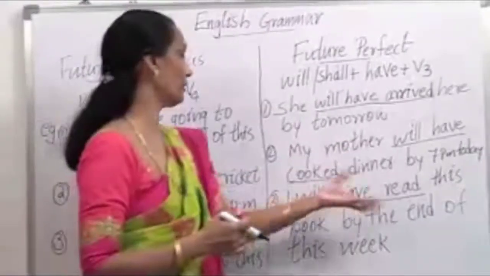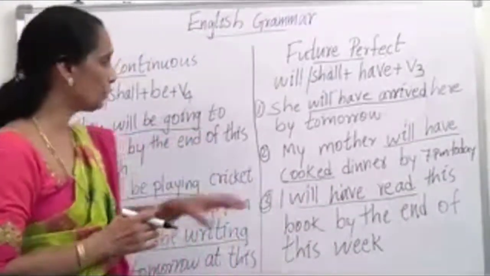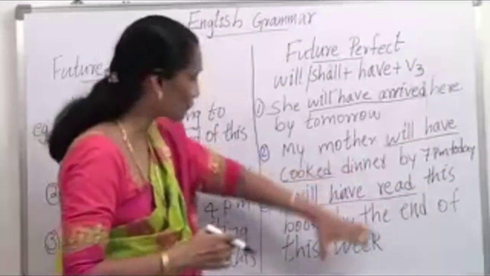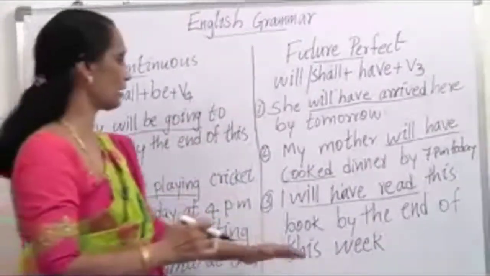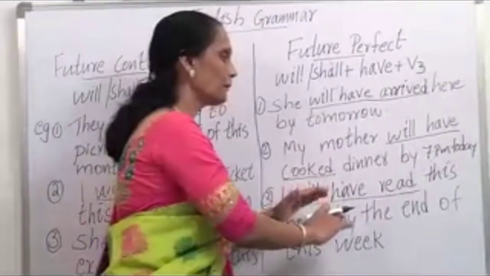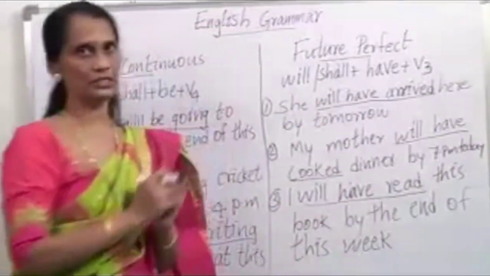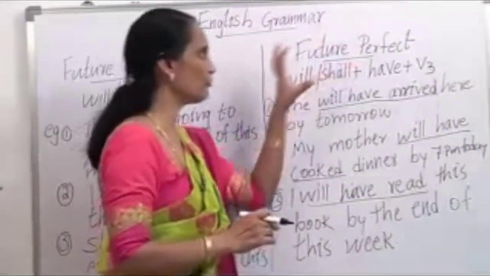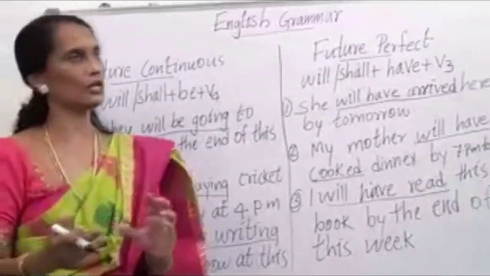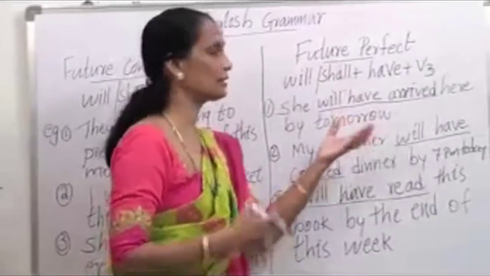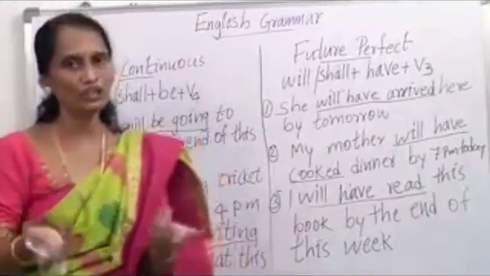So at the end of this week, I will have completed that one. Means by the end of this week, my work will be completed. So in all these cases, in future perfect, we always use it for an action that will be completed at a certain time in the future.